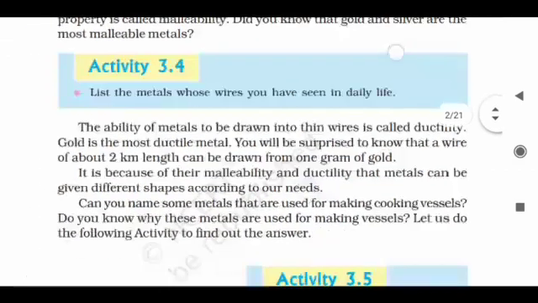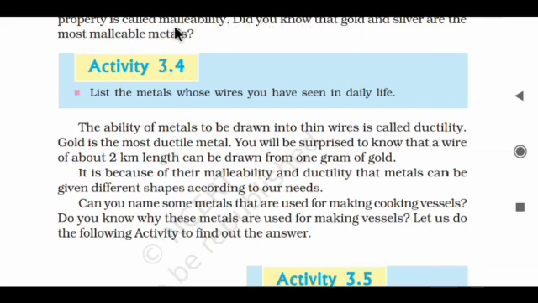Next activity, list the metals whose wires you have seen in daily life. The major wires are made of copper because it's a very good conductor of electricity. The ability of metals to be drawn into wires is called ductility. It means ductility and malleability are different from each other. Malleability means being beaten into sheets, and ductility means being drawn into thin wires.